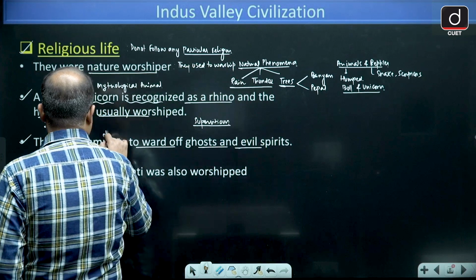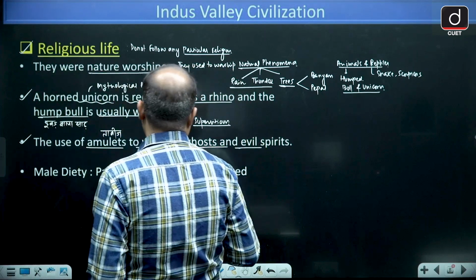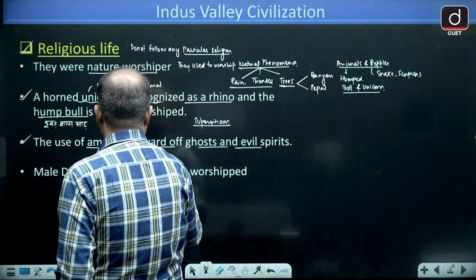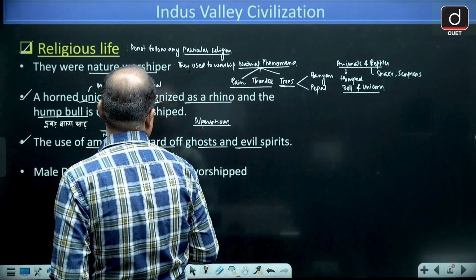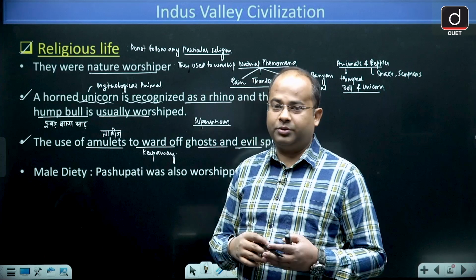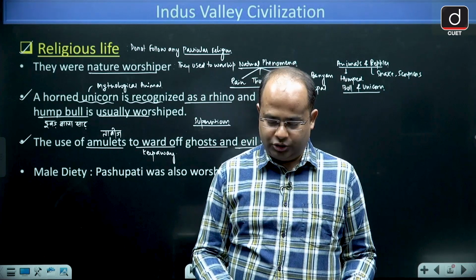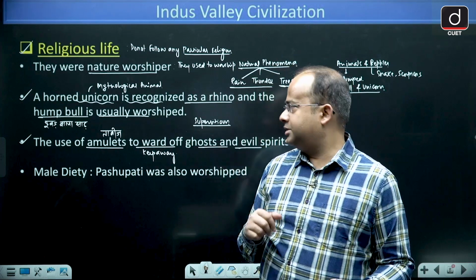So they used to wear tabiz to ward off, to keep away the ghost and other spirits. They used to believe in superstitious activity as well.